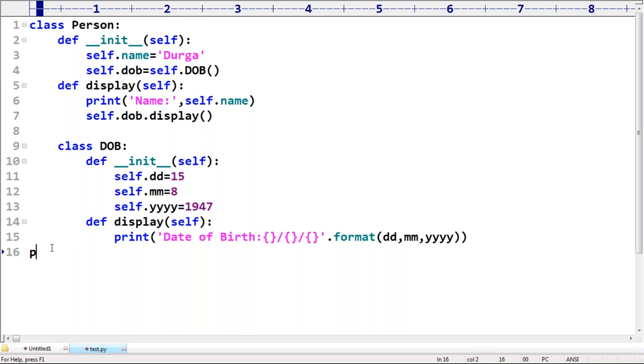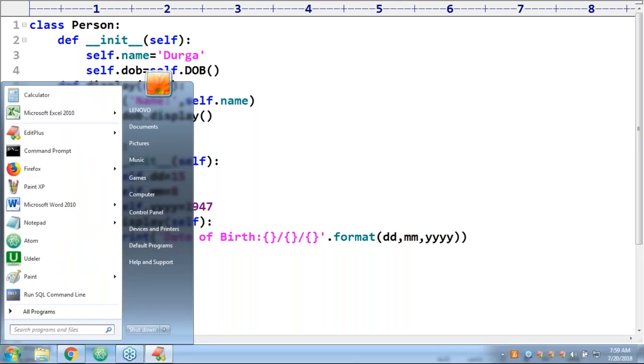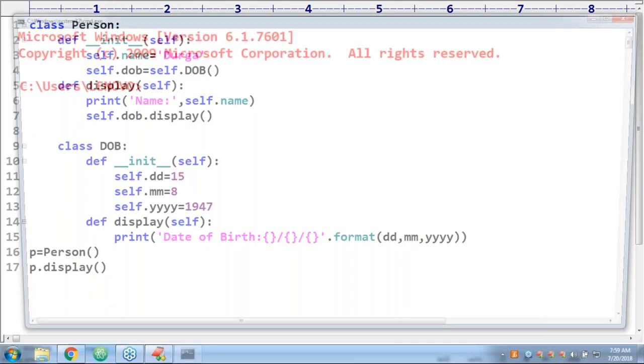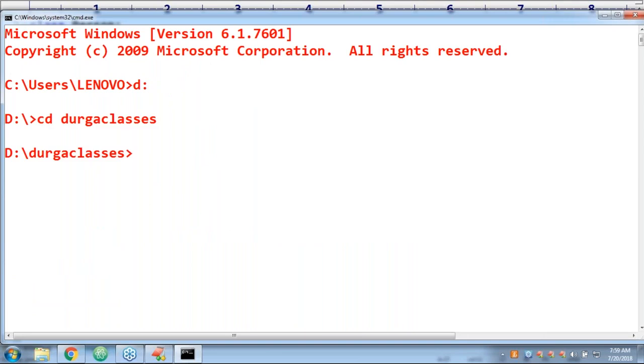Now p = Person(). I'm just creating a person. Then p.display, the display function I'm calling. That's all. Class Person, def __init__(self), self.name, self.dob, def display, print of name, like this. Now let me run this one.